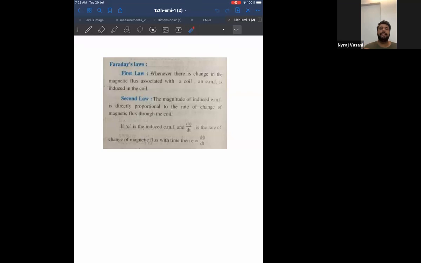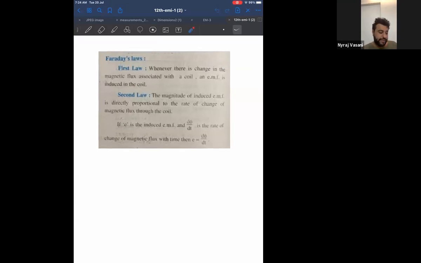In MEEC, because of electric, I get magnetic. In this chapter, because of magnetic, I get electric. Exactly opposite. So in this chapter, magnetism plays a primary role. Not magnetism, change in magnetism. Now look at Faraday's second law.